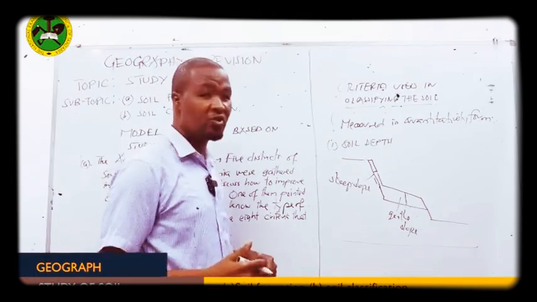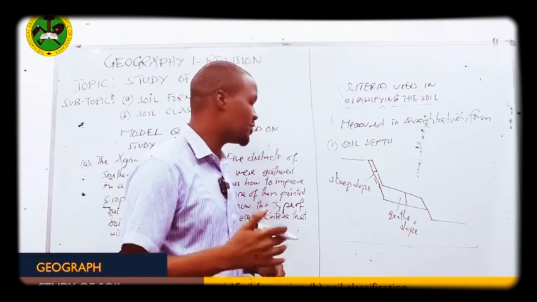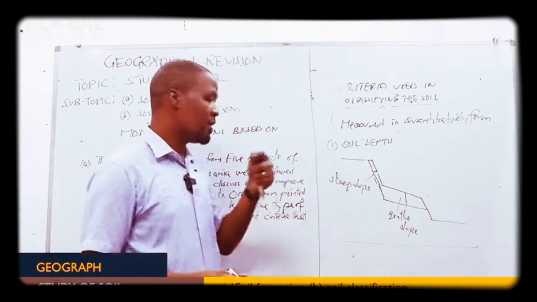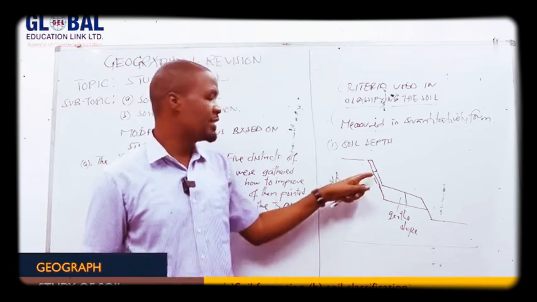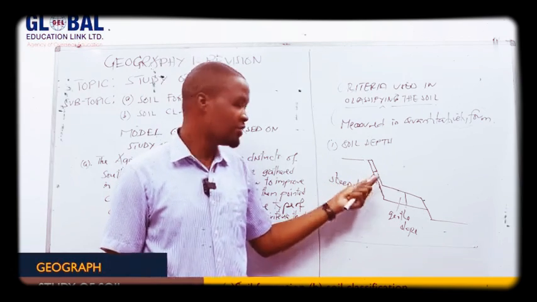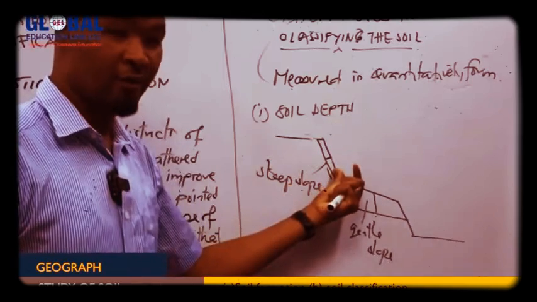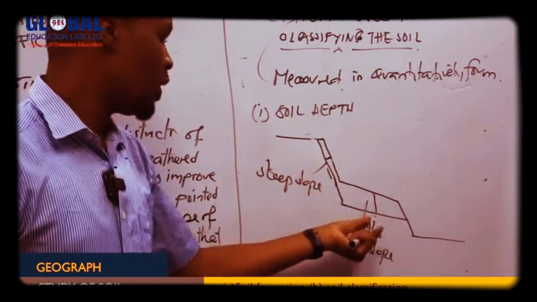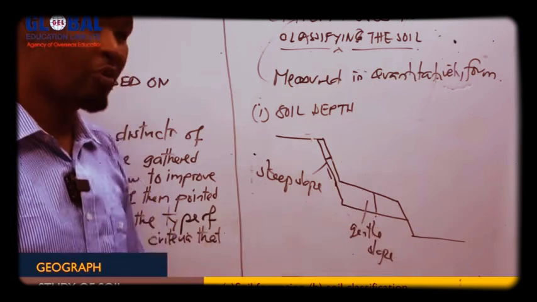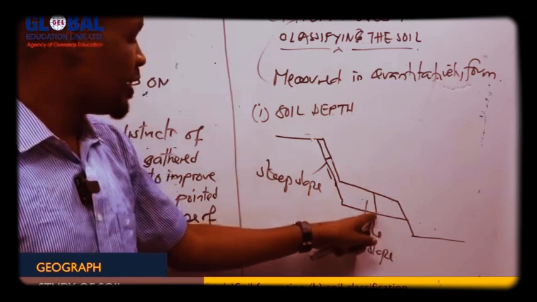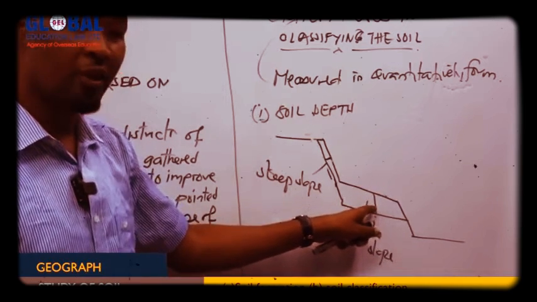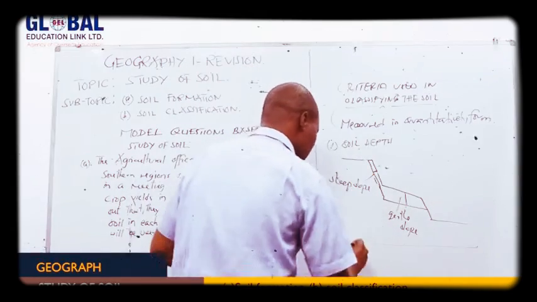So we can classify the soil, I mean, we can use this one as the first criteria. Why? Because remember, soil found in steep slopes, because it is shallow in its depth, then it is poor in productivity. While soil found in a gentle slope, because it has a deep depth, then this one is good soil. This is the first criteria.